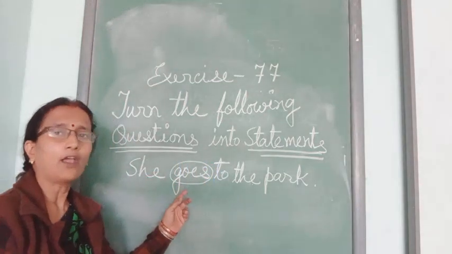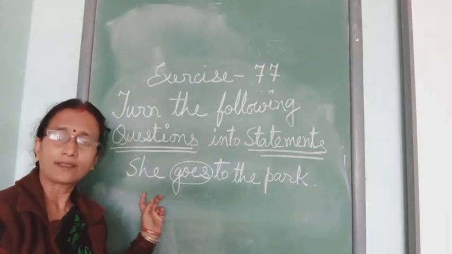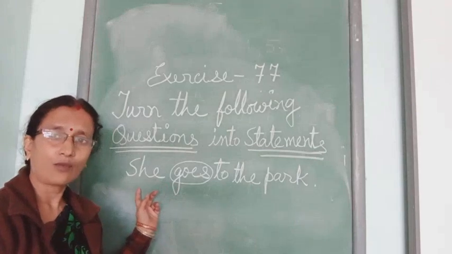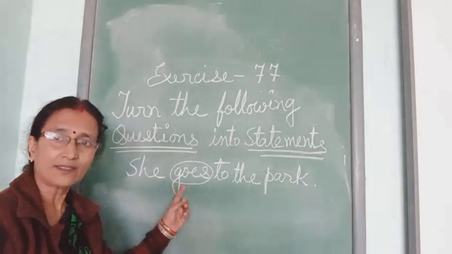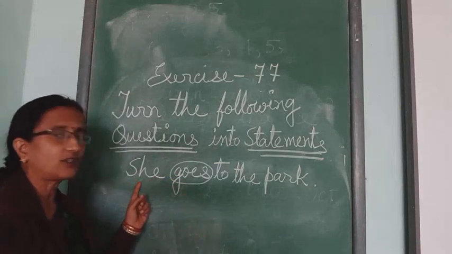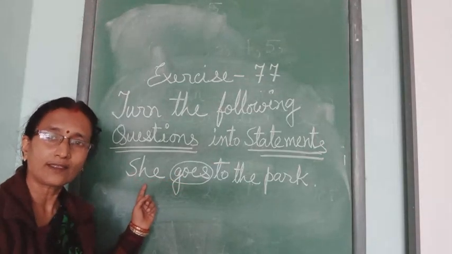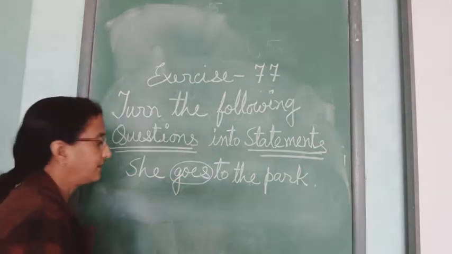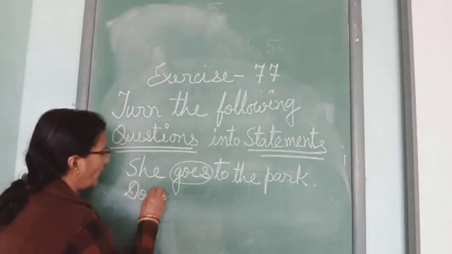So if you want to turn it into an interrogative sentence, what will you use? After she, it is the present tense, so you have to use do or does. After she, do or does? It is she does. So you will frame the question with does, D-O-E-S.